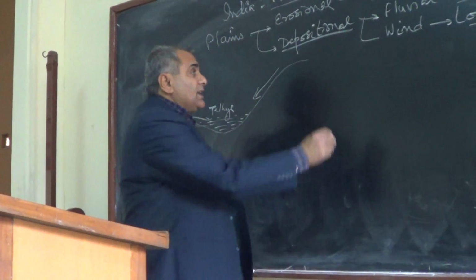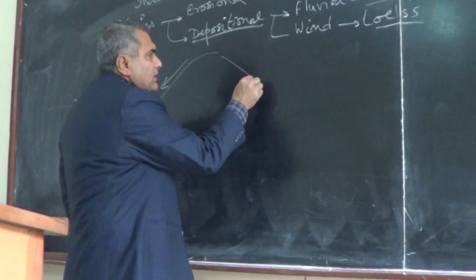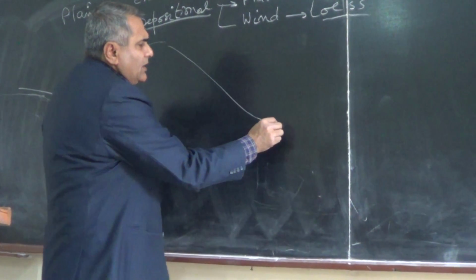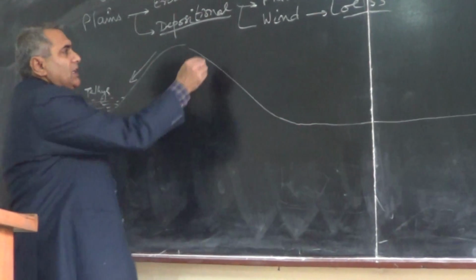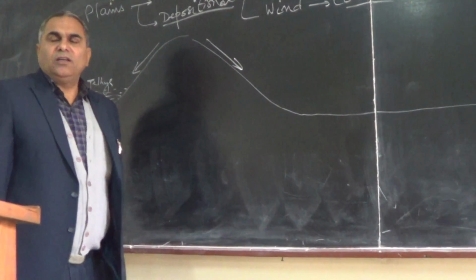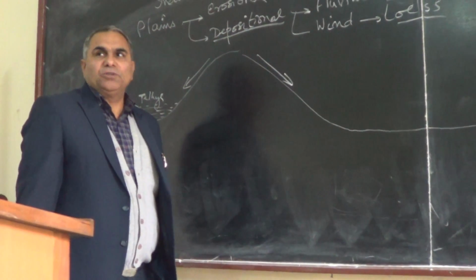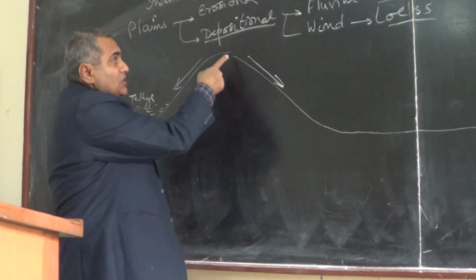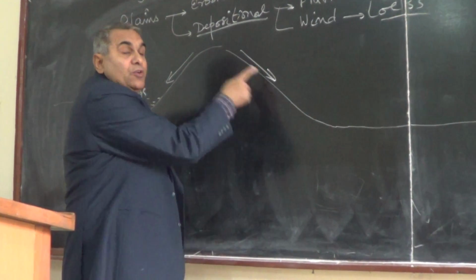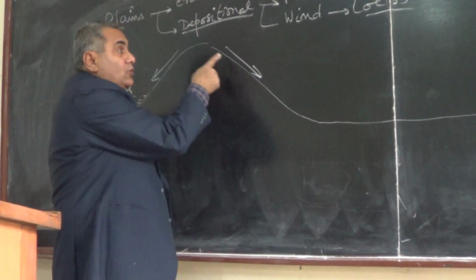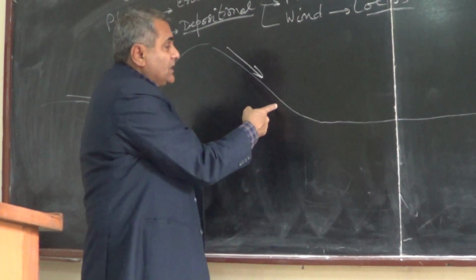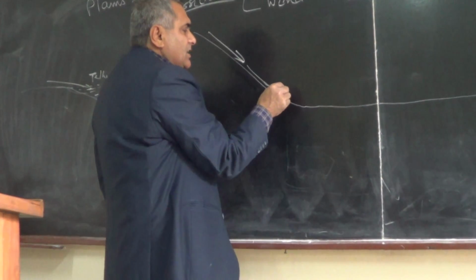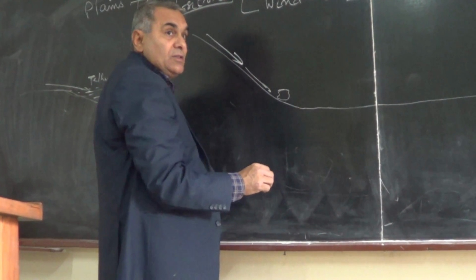Now there is always an arrangement. Suppose a river entered the plain here from the Himalayas. The erosion will take place, no deposition will take place here because the slope is steep and velocity is fast. So whatever the material, it is only erosion, no deposition takes place. Then here the deposition takes place in the form of big boulders.